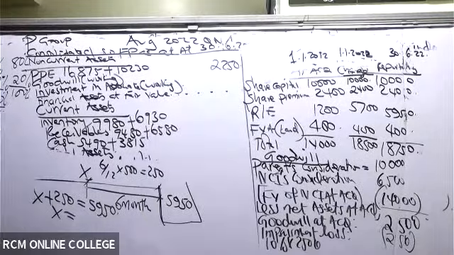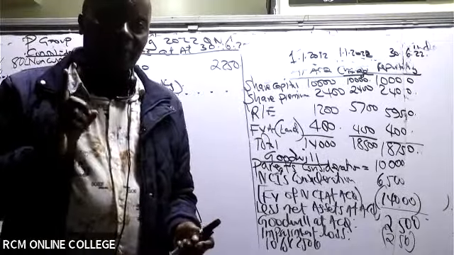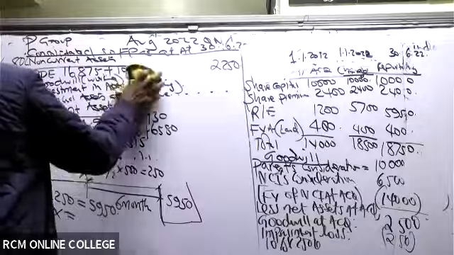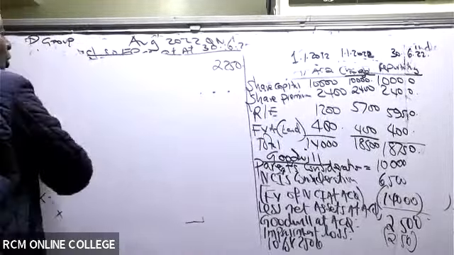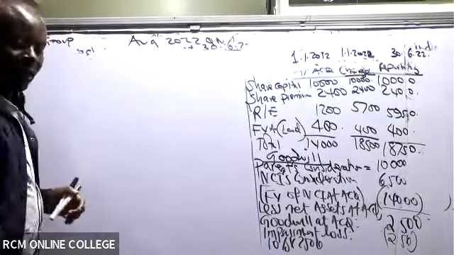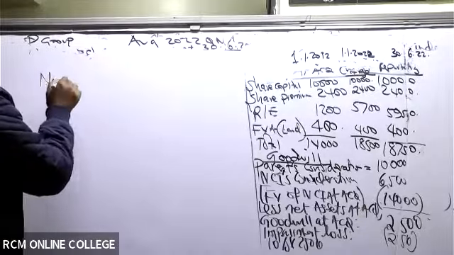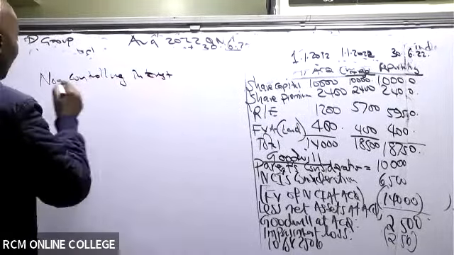Now, ladies and gentlemen, I would want you to help Mwalimu here to get the NCI. Roman 1, they want us to do the non-controlling interests. How do we get this non-controlling interests? Now we are fresh. This is what they wanted us to give them in number 1.